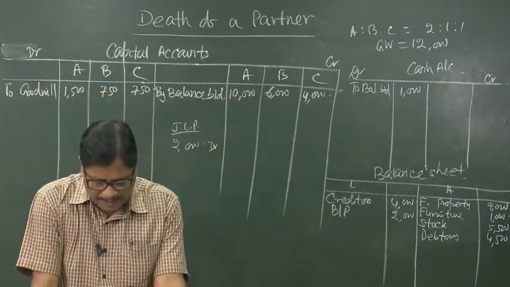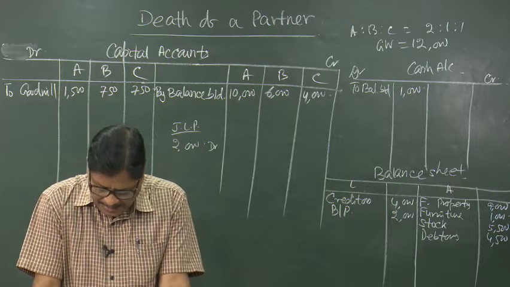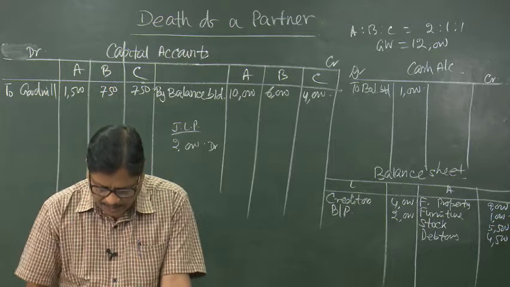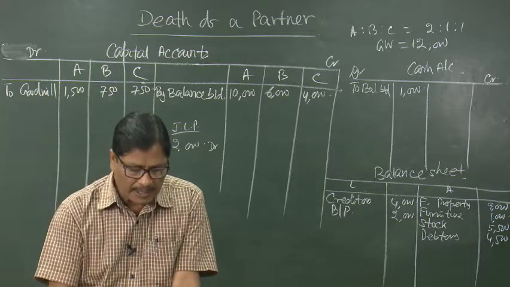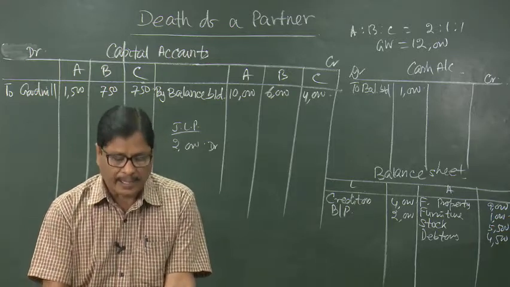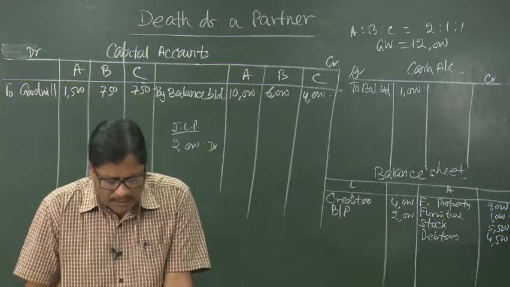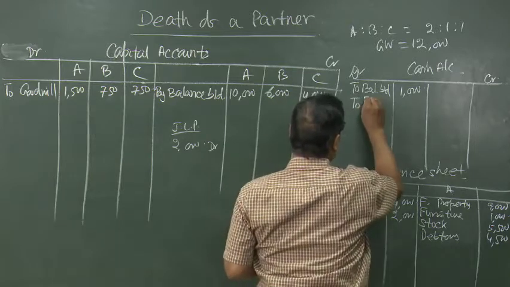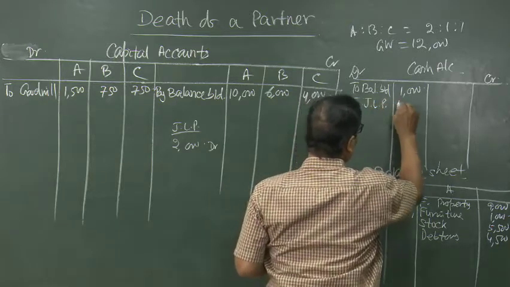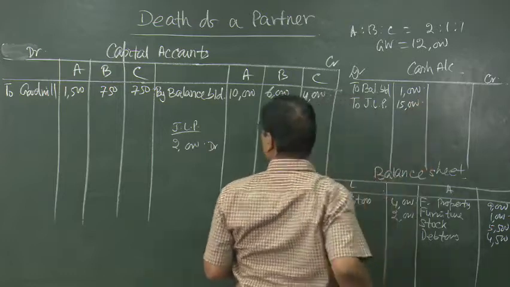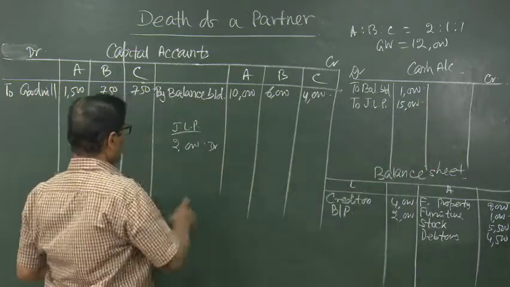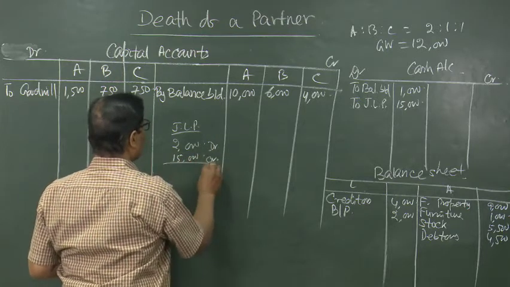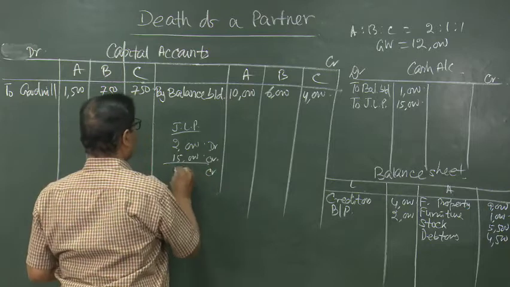A died on 1st April 2014. The firm had taken a joint life policy for 15,000, the payment for which was received by the firm. Now, when the joint life policy amount is received on death of A, the entry will be bank account debited to joint life policy 15,000. So, joint life policy was debited 2,000, now credited 15,000, means there is a debit balance, credit balance, net credit balance of 13,000.